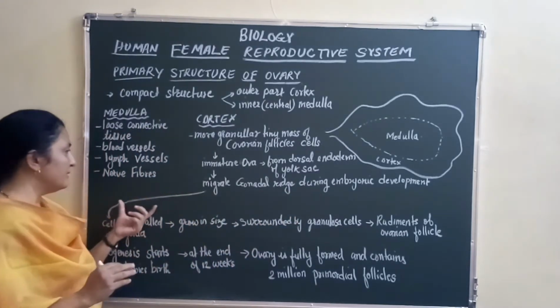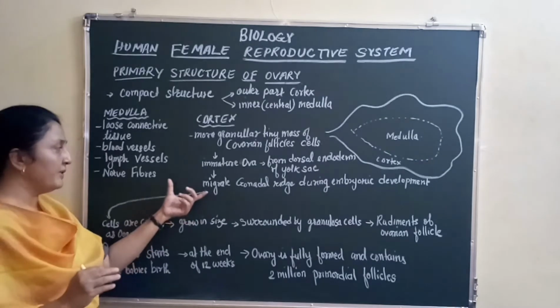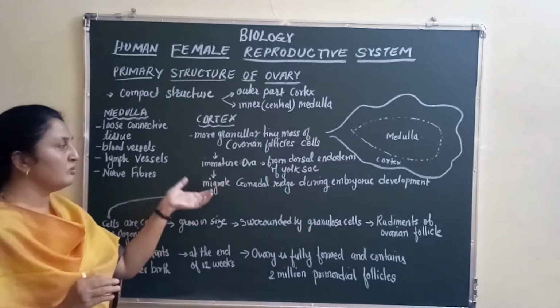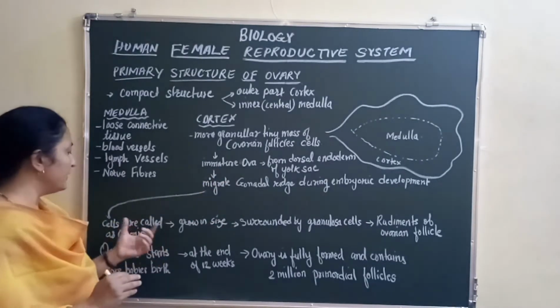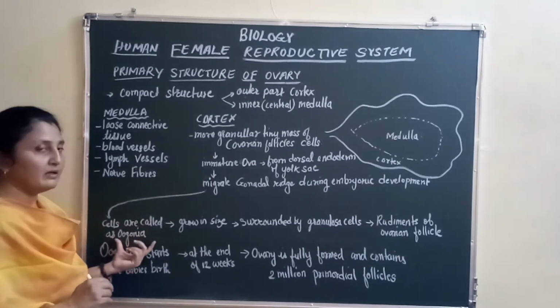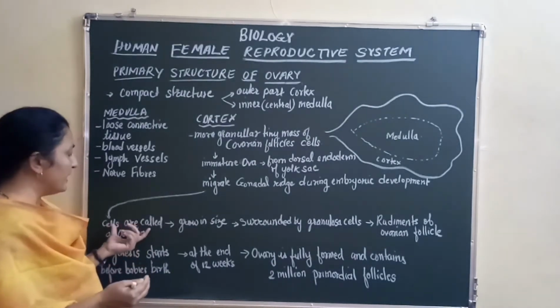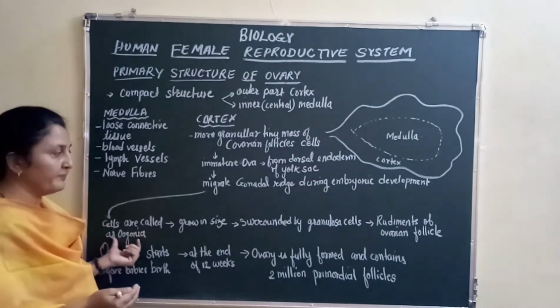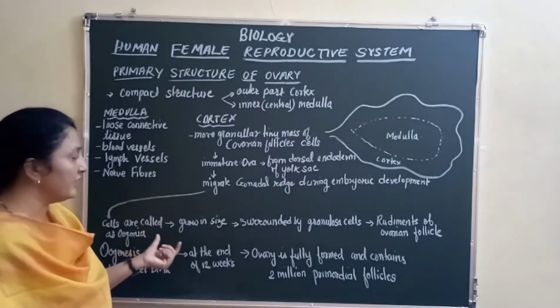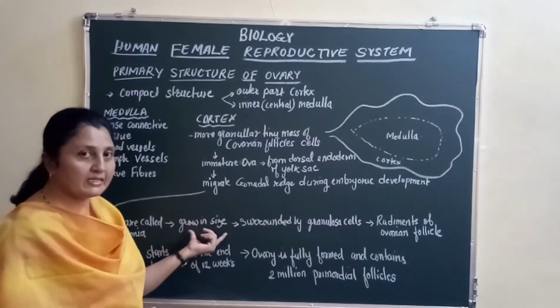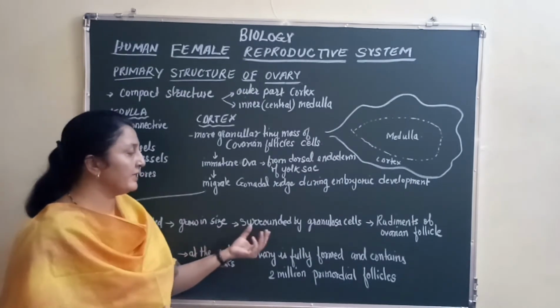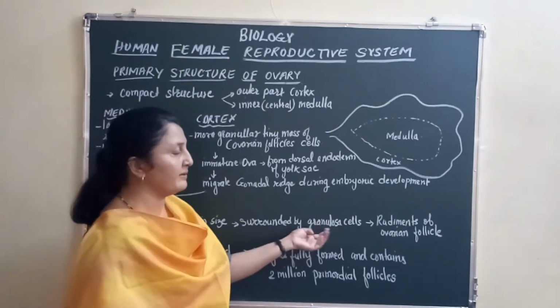As they migrate, they mature, and they are now called oogonia, correct? They are called oogonia. They grow in size as they migrate, right? And they get surrounded by granulosa cells, correct?